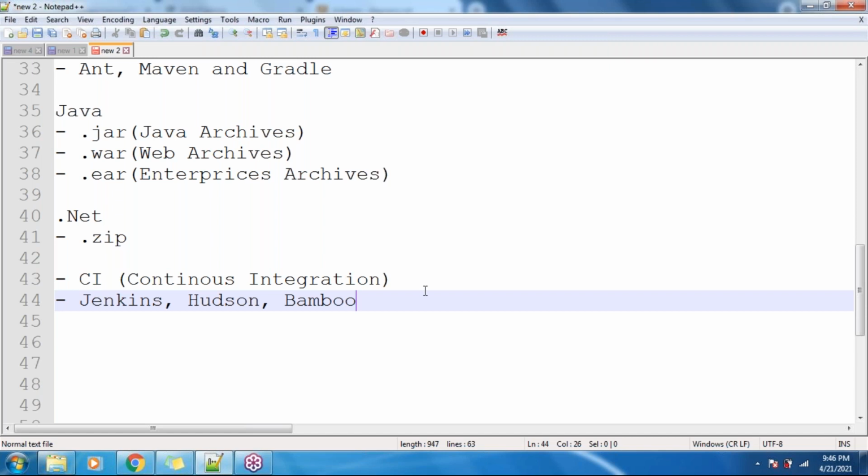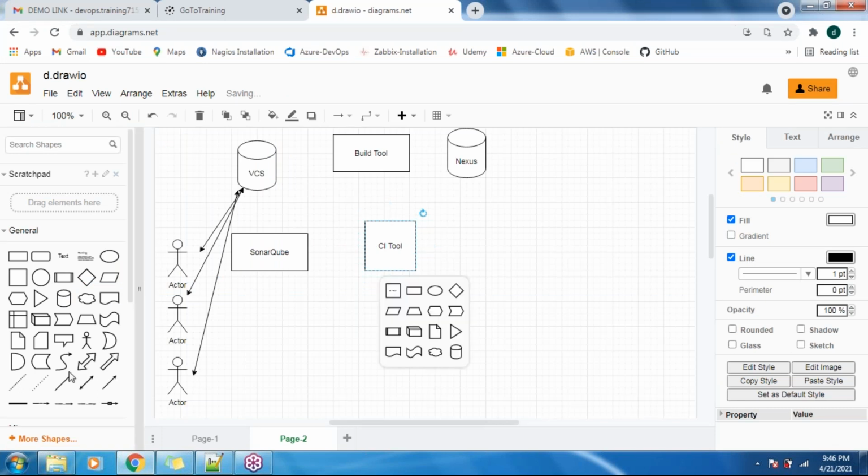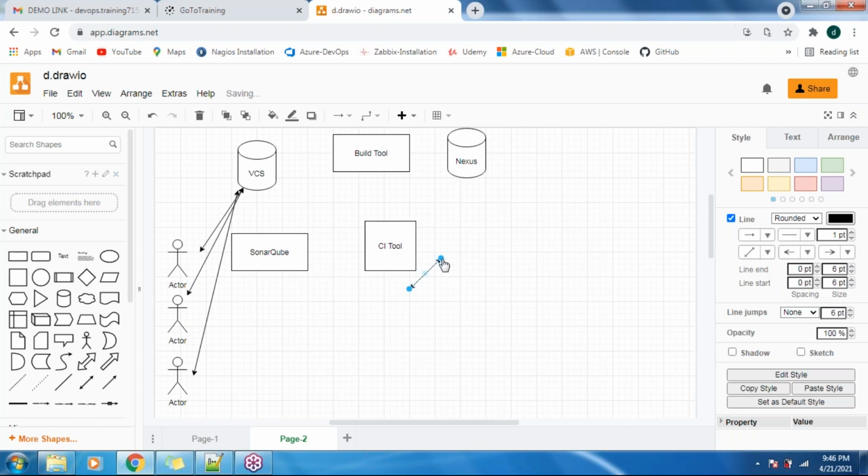CI stands for continuous integration. As the name suggests, that means we are integrating all these tools with our CI tool, for example Jenkins. We will integrate all the tools we have with our Jenkins. Once we integrate them, we will create a job in Jenkins, and this Jenkins will automatically fetch the code from our VCS.